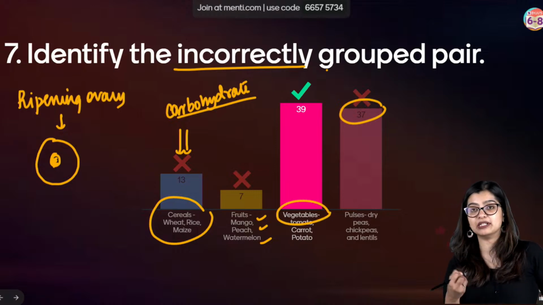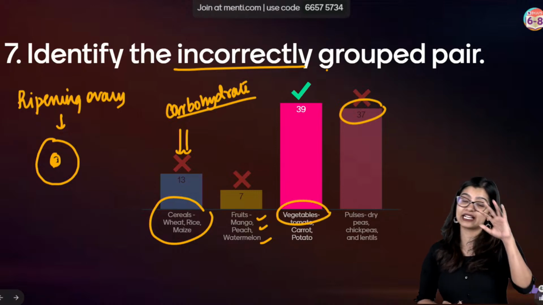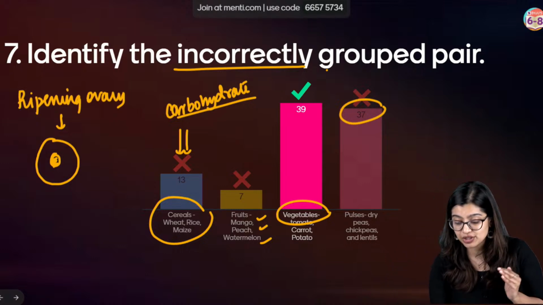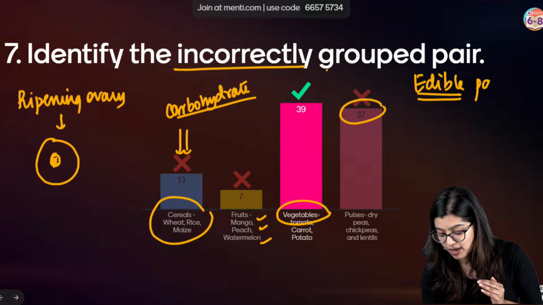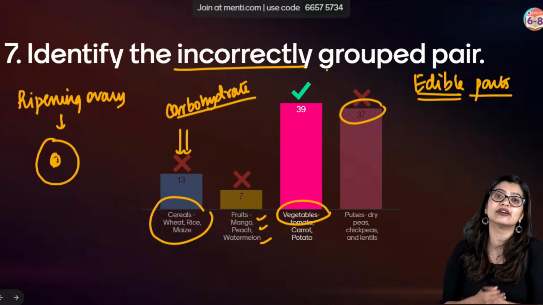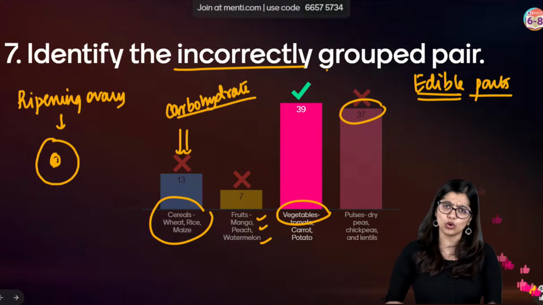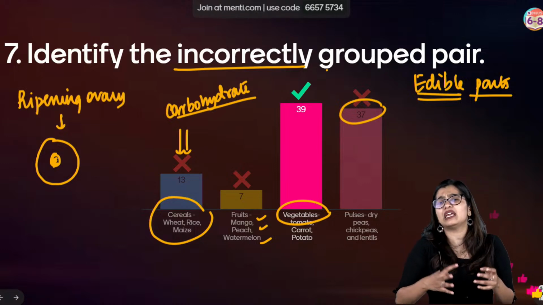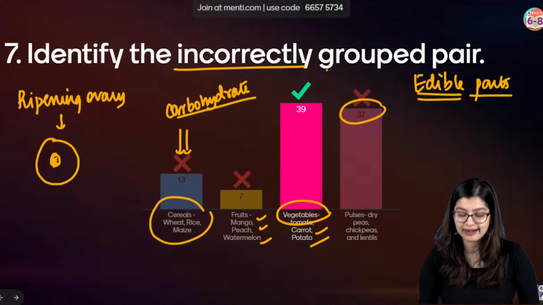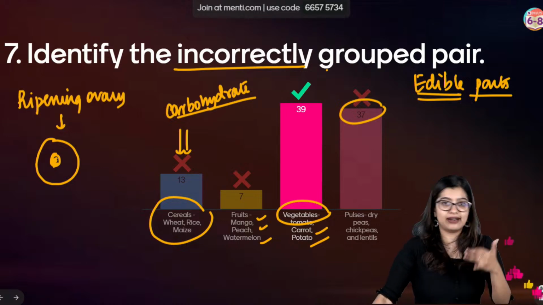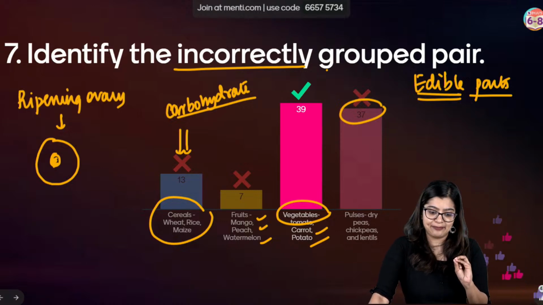Then you have vegetables. The concept of vegetable I explained in the first question. Vegetables are the edible parts of the plant which are not the fruit. It could be an edible root, stem, leaf, or flower, right? So spinach, potato and carrot are all edible parts. Carrot is the root, potato is the stem.